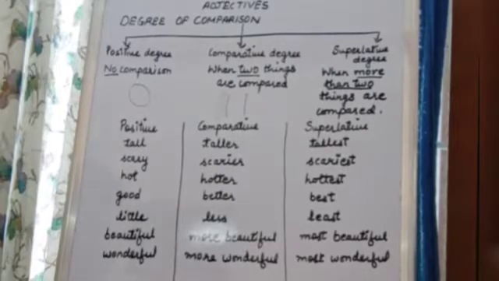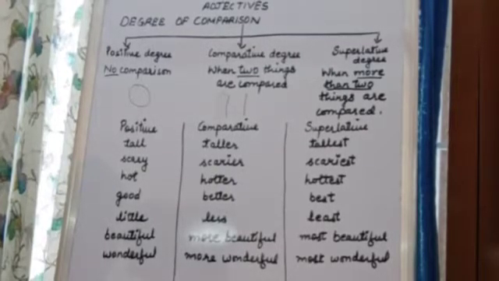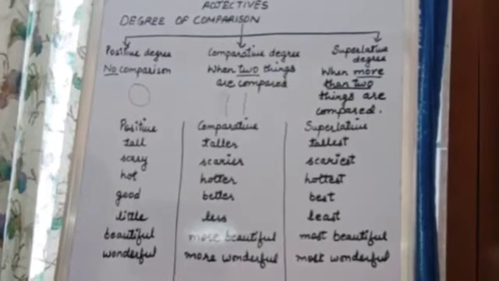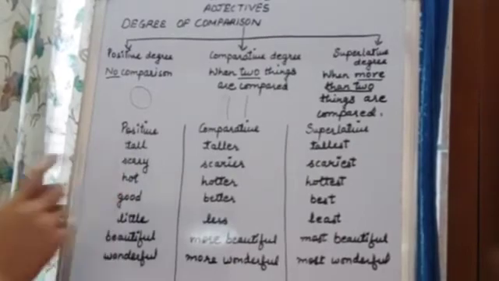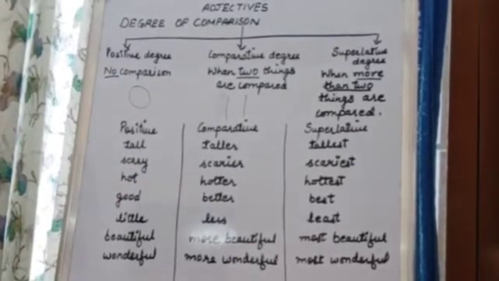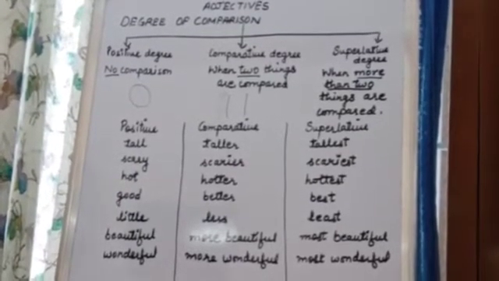For example, I can say Shivam is very tall. Now here I am not comparing Shivam with anyone. I have just taken one name. I am saying Shivam is tall. So here no comparison, zero comparison.